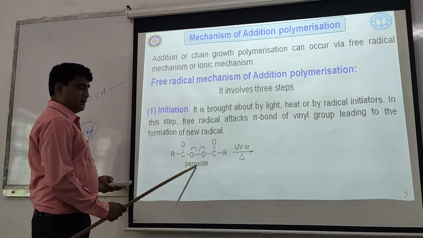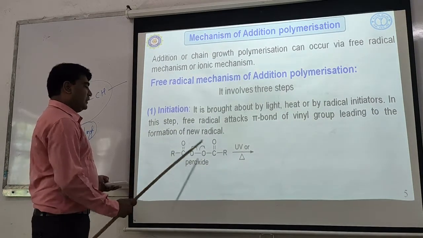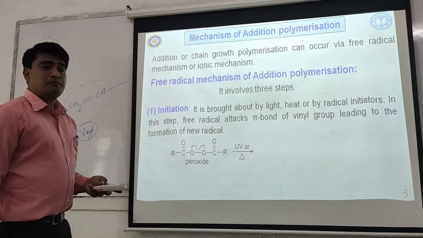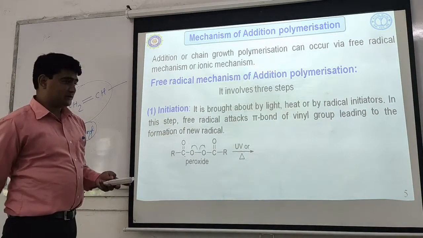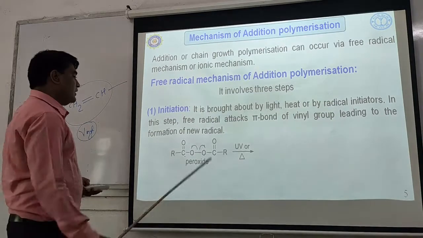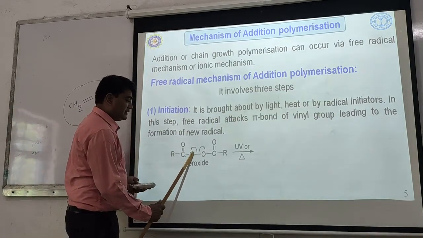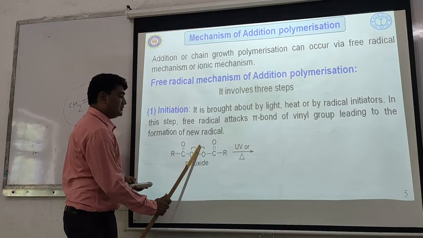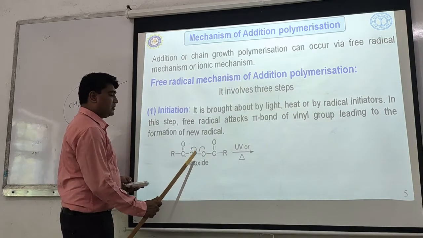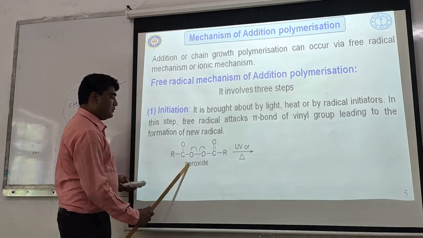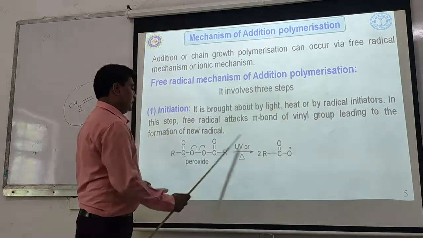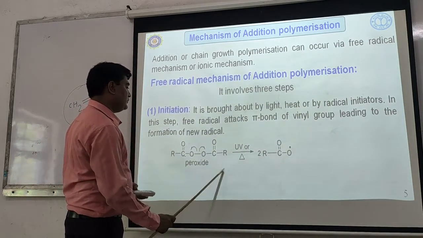Here I am going to explain the reaction. This is the structure of a peroxide molecule. If R is equal to H, it will be hydrogen peroxide, and if R is equal to a phenyl group, then it will be benzoyl peroxide. This oxygen-oxygen linkage is the peroxide linkage. This peroxide linkage is weak and undergoes homolytic fission, breaking this sigma bond to form peroxide free radicals. Here you will get 2 peroxide free radicals.